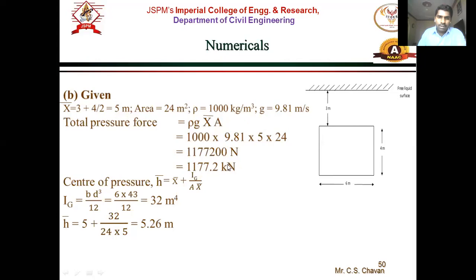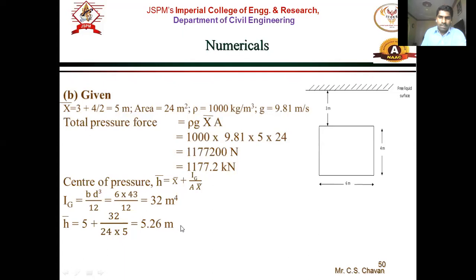So that is 1177.2 kilonewton. Similarly center of pressure, right? So in center of pressure the x bar value has changed. Ig is same, it is BD cube by 12. So h bar is 5 plus, so x bar is 5, now 32 divided by 24 into 5. Now here h bar is 5.26.